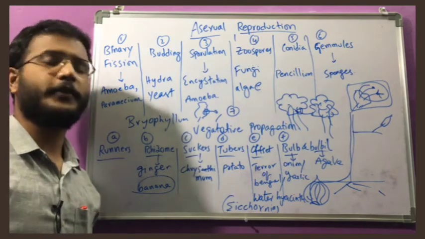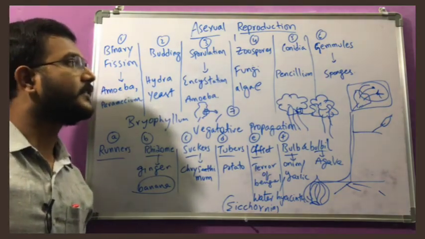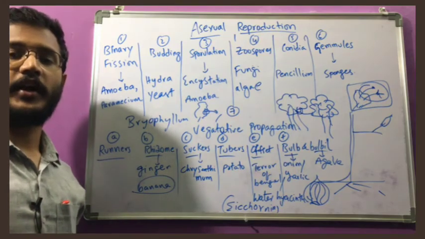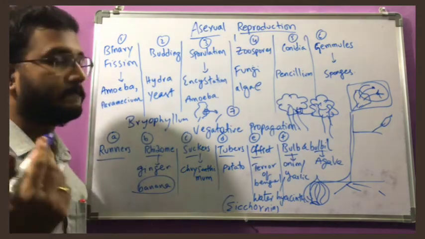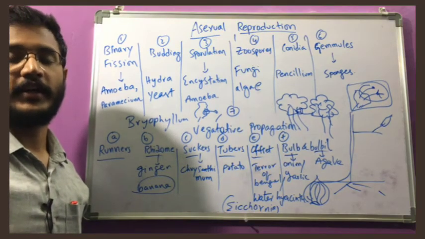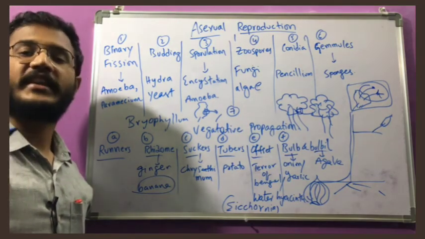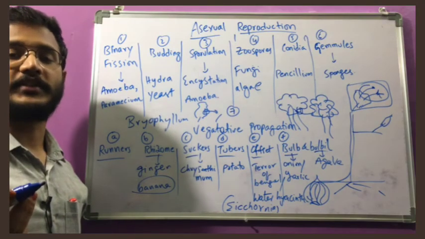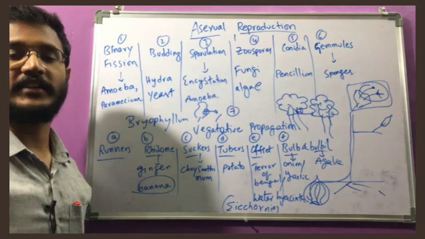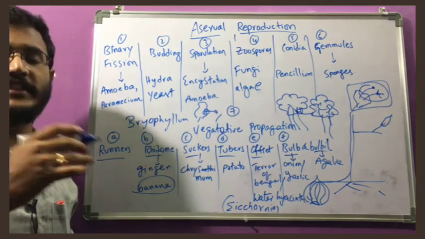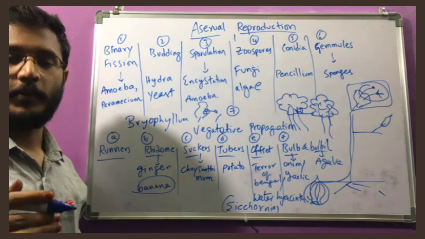Okay. Thank you. Write all the examples in one place and prepare well. And tomorrow onwards, in the next class, we will start sexual reproduction. What are the agents required for sexual reproduction in both plants and animals? What are the different types of gametes? How does fertilization happen? What is required for the fertilization process? And how does the development of the embryo take place? All these things we will discuss in the upcoming classes.